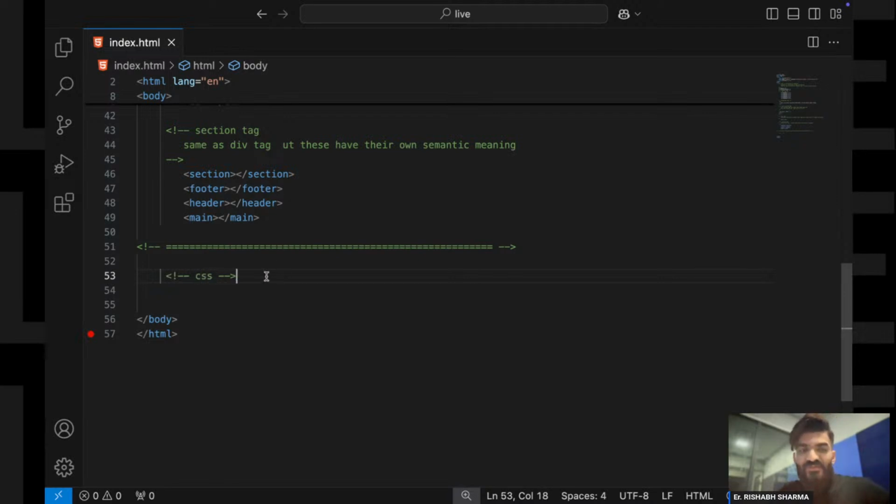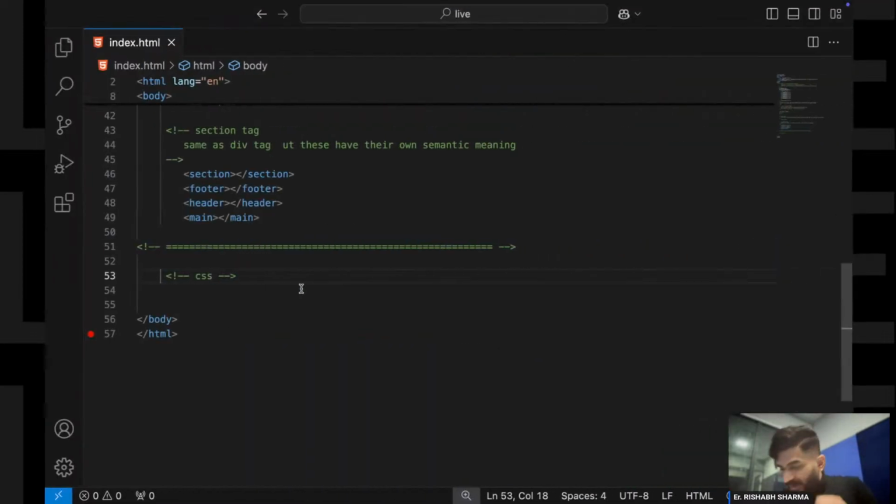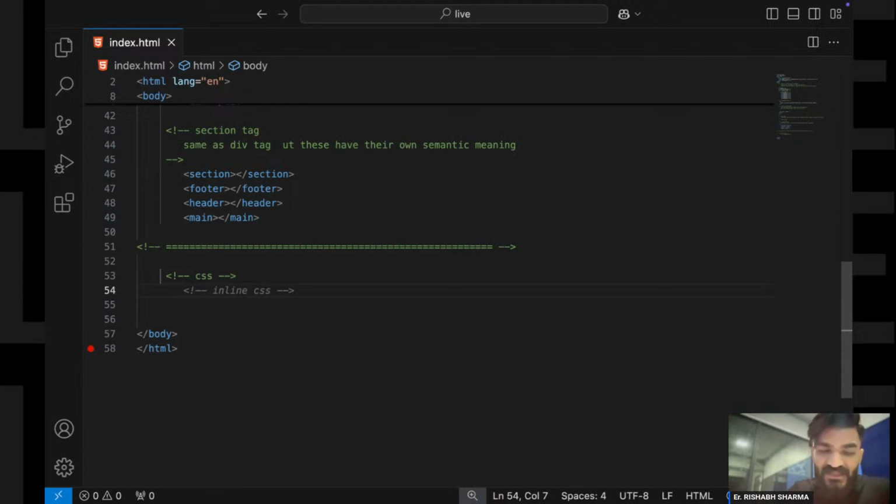Okay, CSS. So what is CSS? Why do we use CSS? As we have already discussed yesterday, now we have made a web page, right? We have already made a web page, as you can see over here. But we have a problem. This web page is not at all looking good, right? There is no styling. So if we have to give styling to our web page, we have to use the CSS.